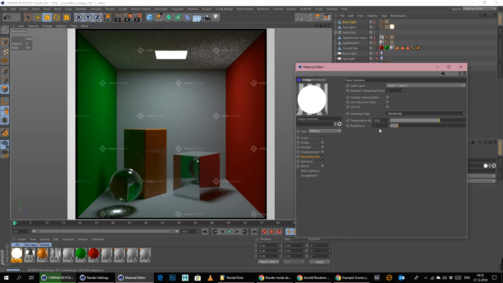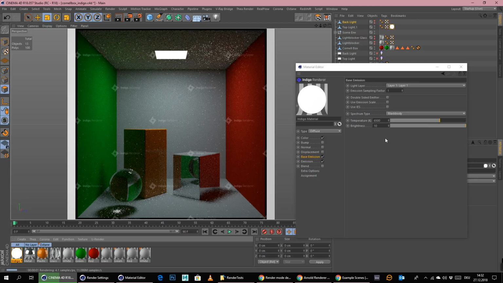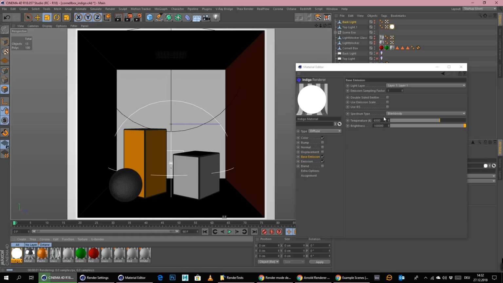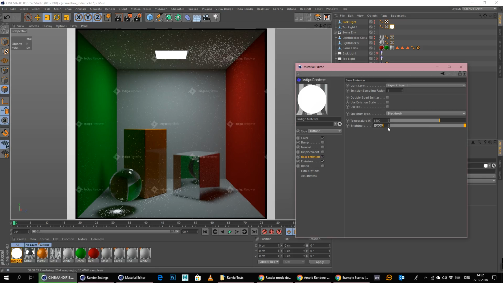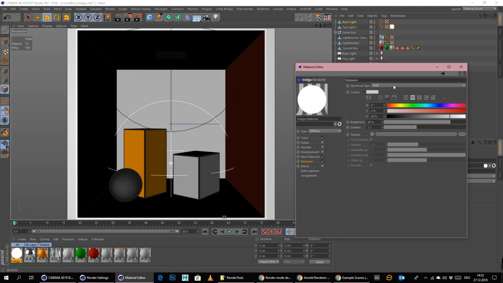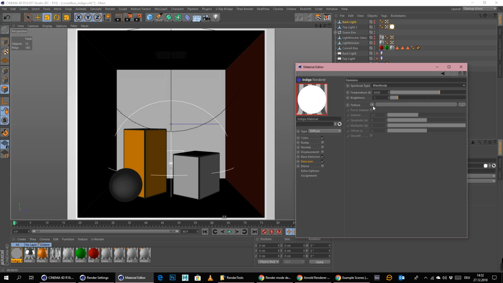Alright, something, and brightness. Let's make it super bright, let's make it 10. No, still nothing has changed, so let's give it a completely crazy value like this. Let's see if anything does change. No, it does not. Okay. I don't even know what the difference is between space emission and emission, but we can set this here to black body as well, and let's see what we get now.